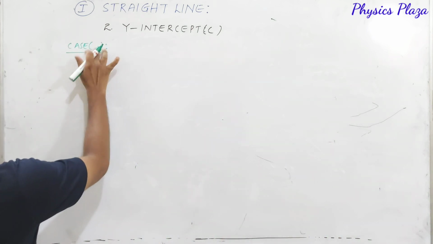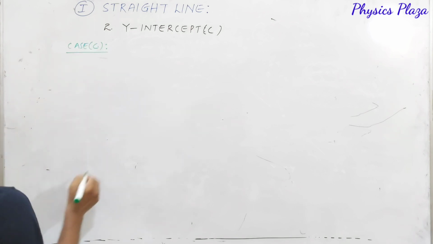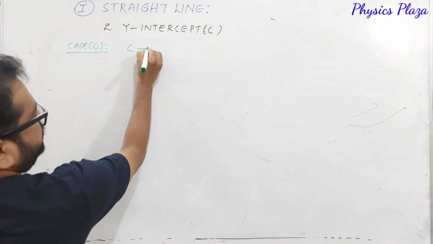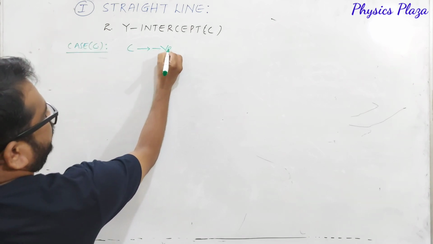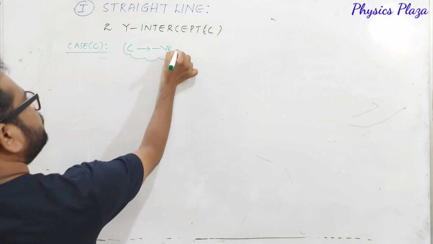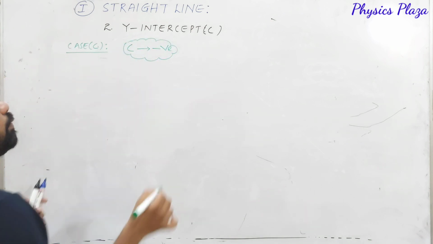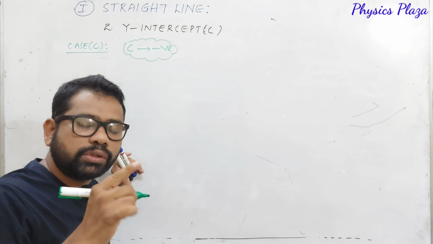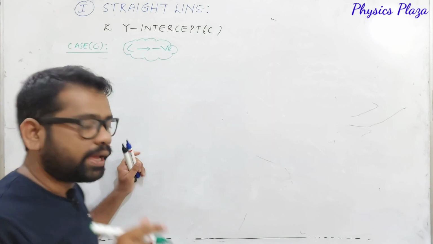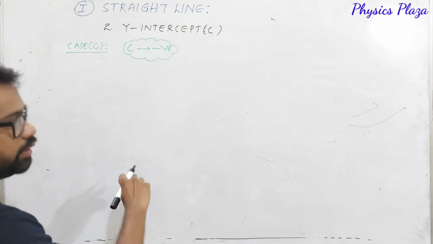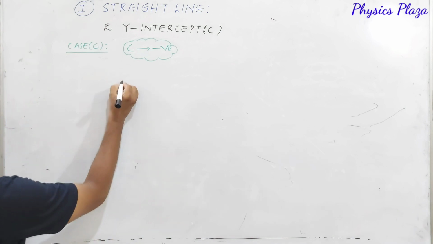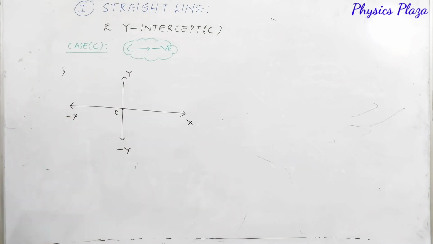So here is case C, let us say. Case C, we are saying y-intercept is negative. So when y-intercept is negative, this is very important. To get y-intercept negative, how does the straight line cut the y-axis? So here also we have again two cases. Let us see, children. Here is the negative x-axis.